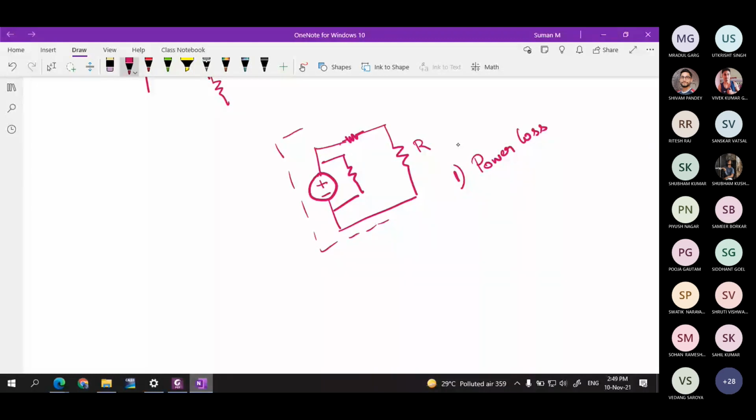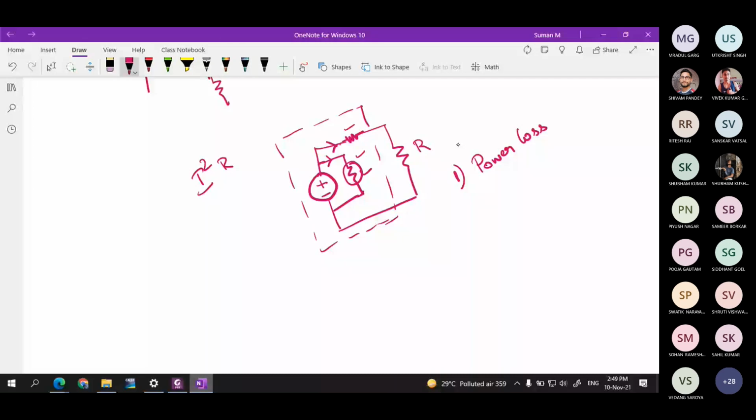If the power loss needs to happen, I should have certain resistance. If I have certain resistance, whenever there is some current flow, there will be some power dissipation within the source. So I will be having I square R loss within the source. So I can represent it with both connections, either series or parallel.